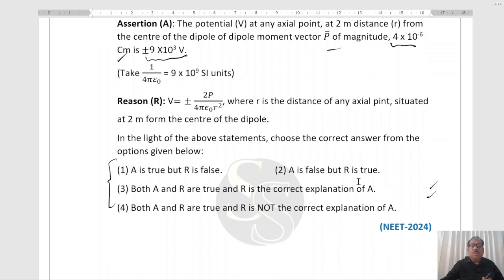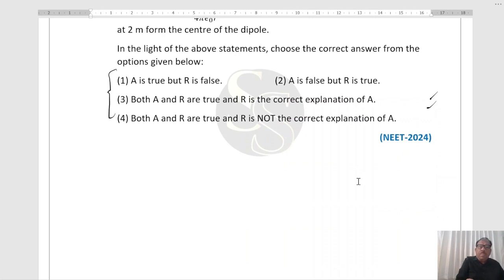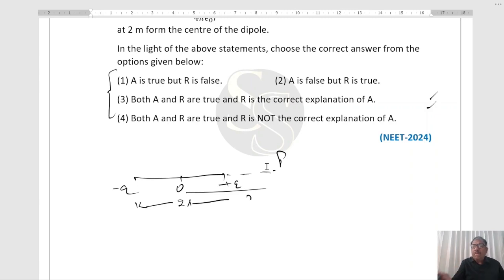Now, let's start. In this case, the concept applicable is: minus q, plus q, 2l, center O, distance r, point P. This is the actual point.